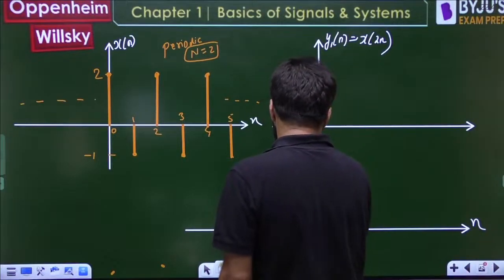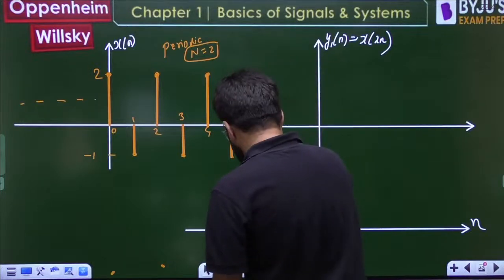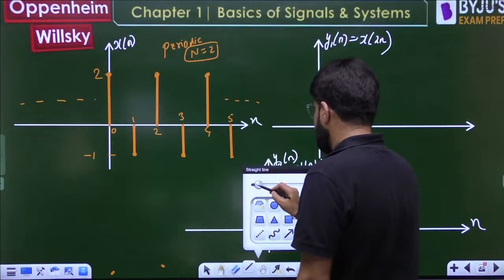That is x of n by 2, expansion. Okay, let's do it one by one.